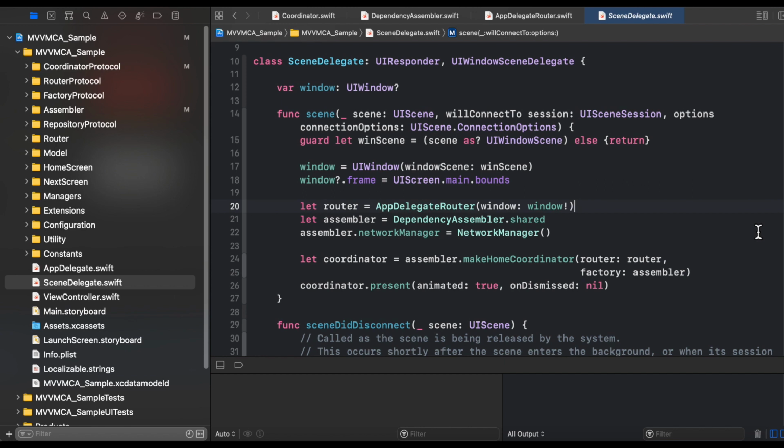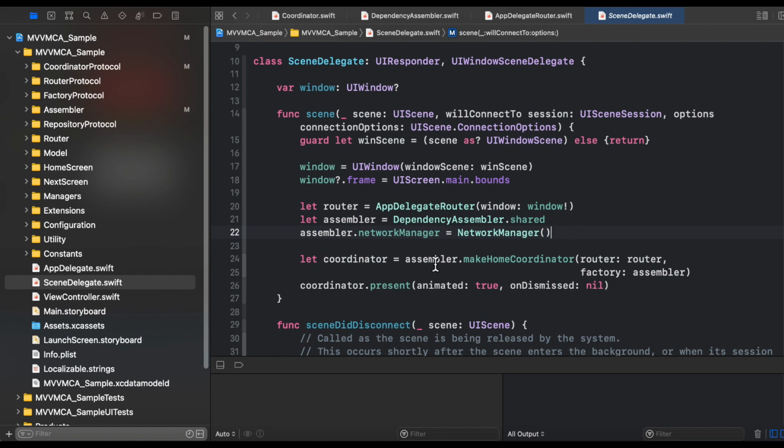The only part remaining to understand is how the app delegate router is starting the flow from the scene delegate. Inside the scene delegate, we are creating the app delegate router with the window as a parameter, and we are creating the singleton object of the dependency assembler and assigning the network manager dependency with the object of the network manager class. Now we are creating the home coordinator, because the home coordinator is the first coordinator responsible for starting the application flow from the home screen.